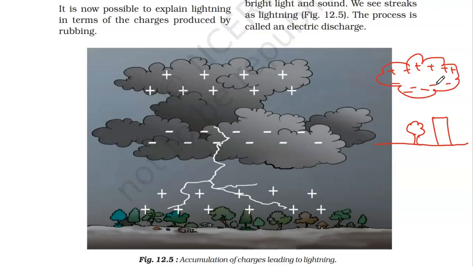Since the lower part of the cloud is negatively charged, it induces a positive charge in these tall trees or tall buildings or whatever tall things it comes near to. Because positive and negative attract each other, an electric spark is generated because of this interaction, and this electric spark is nothing but lightning. So this is in short what I have explained to you.